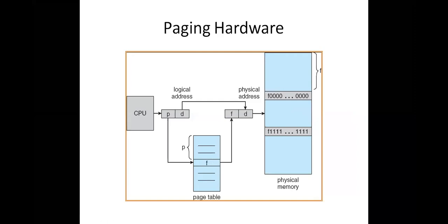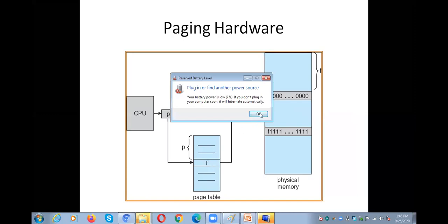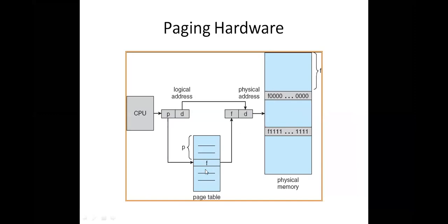If you know the page number, automatically we can get the frame number by using the concept called the page table. Whenever we know the page number, we search the page table entry by entry. For example, page number 10. Where is page number 10 available? Page number 10 is available in frame number 5. We take that address, and to that address we add the offset. Whenever you add the offset to that particular frame number, we get the exact location of the instruction which is going to be executed by the CPU.